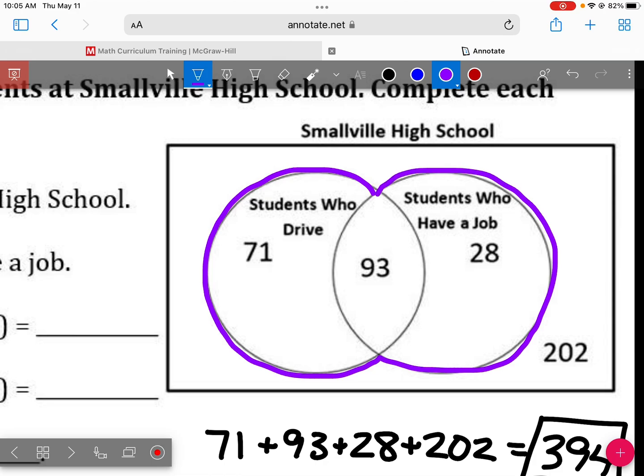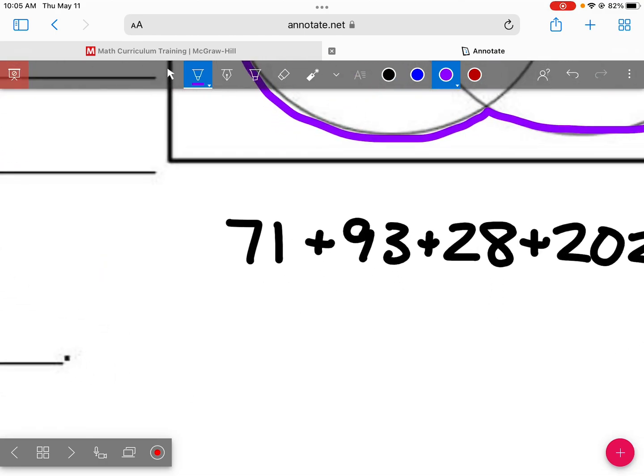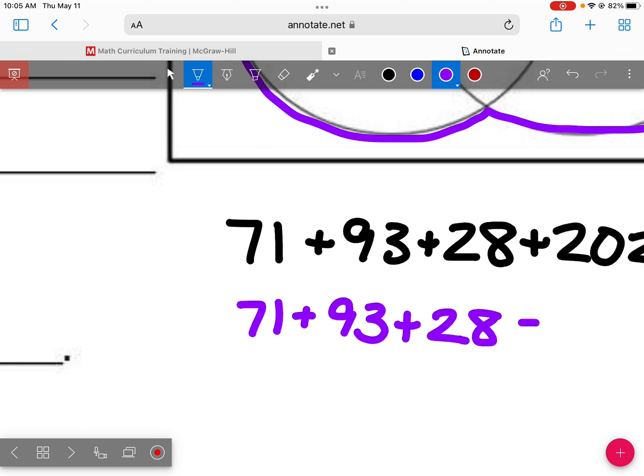So I need all of the students that are in those circles, which means I need to add up how many numbers? I need to add 3. I need every single number that's inside these two circles put together. So I have to add all 3 of those numbers. So I'm going to do 71 plus 93 plus 28.